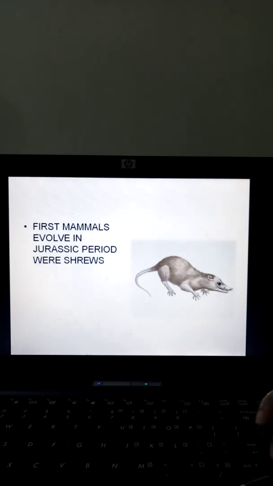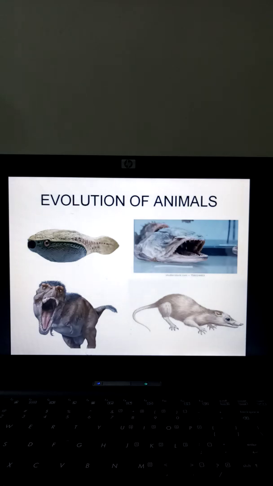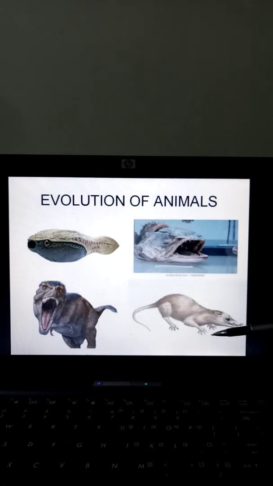Now, these shrews, if I just put it here, dinosaurs in any form, whether they are herbivorous or carnivorous, were very big and they were voracious eaters. But when we talk about shrews, they are very small, and they had an ability to adapt to the changing climate. So they persisted in the environment, they persisted in nature, and gradually they diverged out to become different types of animals which we see today. So we say that shrews are the ancestors of the mammals which we see today.